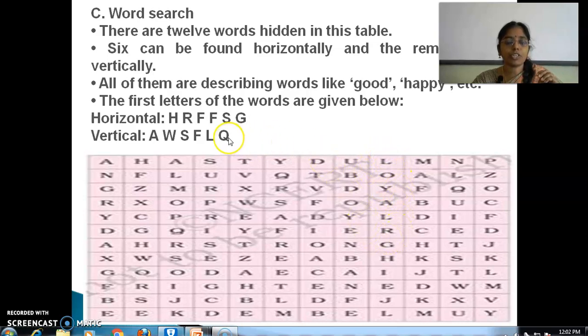Loyal also you found. And Q, Q-U-I-E-T, quiet. Right? In maximum of 2 minutes we found vertical words fully. First is angry. Next is worse. Third one surprise. F for free. L for loyal and Q for quiet.